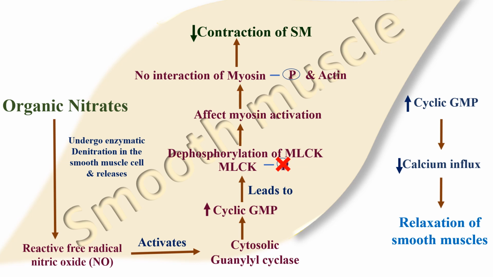As we know very well, calcium ions are the excitatory ions. Once calcium enters into the smooth muscles, it causes contraction of smooth muscle. Here, because of organic nitrates, the influx of calcium is reduced. Due to this, the smooth muscles are getting relaxed. Overall, with these drugs, angina pectoris can be treated.